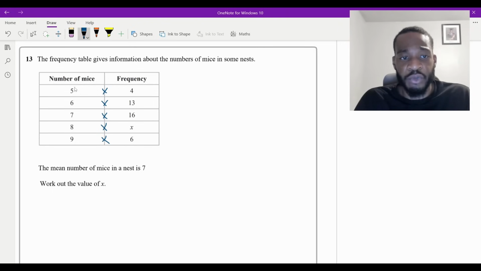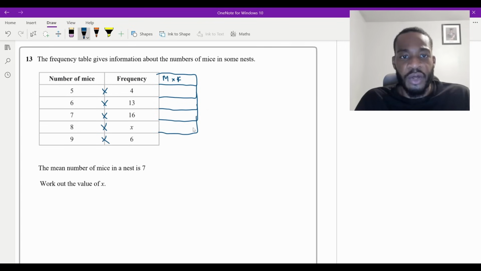Right? Number of mice, which is 5, and there are 4 in the nest. So that's going to be 20, and then so on and so forth. So I'm going to just do another column like this. I'll write m times f, the mice times the frequency, and that will give us the sum of each of these.